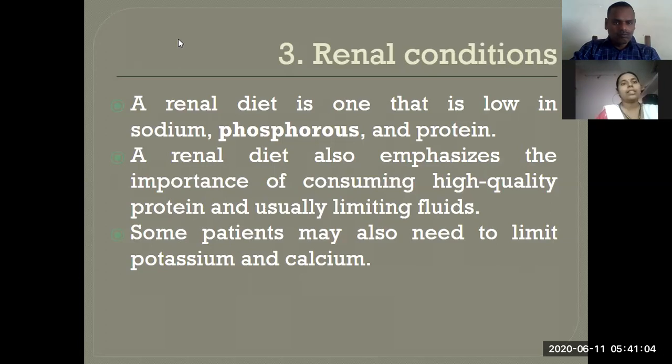So sodium and phosphorus, if we take in high amounts, what happens? They get stuck in the kidney, so there may be a problem in excretion. So if people have diseases in relation with the kidney, then they want to reduce the intake of sodium, phosphorus, and protein, because this renal diet emphasizes the importance of consuming high quality protein and usually limiting the fluid. Some patients may also need to limit potassium and calcium. So in addition to sodium, phosphorus and protein, they also want to reduce the intake of calcium too.